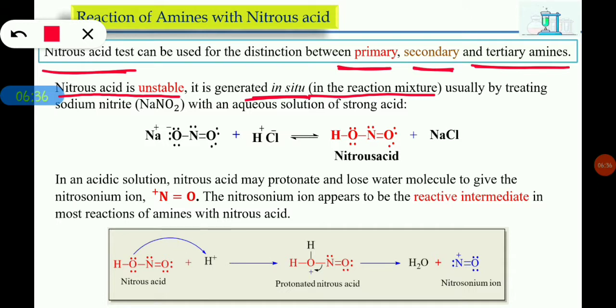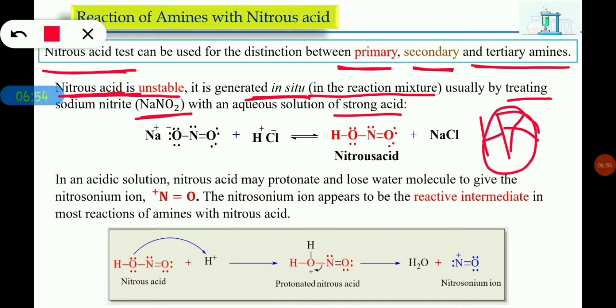Nitrous acid can be obtained by reacting sodium nitrite with a strong acid, HX. Here we can take any strong acid HX. If we react NaNO2 with HX, we get nitrous acid, HNO2. In an acidic solution, this nitrous acid undergoes protonation and forms protonated nitrous acid.